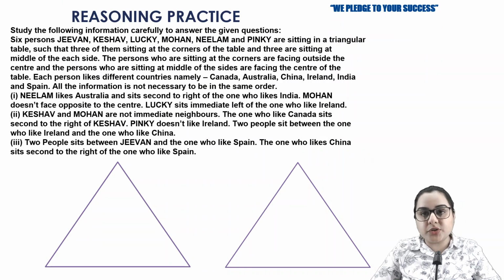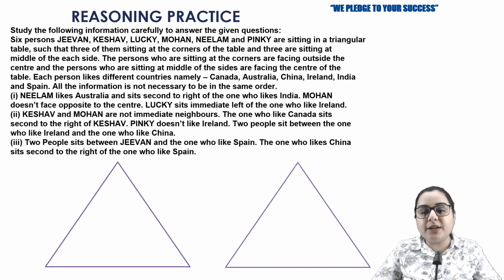Now, this is a question of sitting arrangement, but here there are six persons. The names of the persons are Jeevan, Keshav, Lucky, Mohan, Neelam and Pinky. These six friends are sitting at a triangular table.